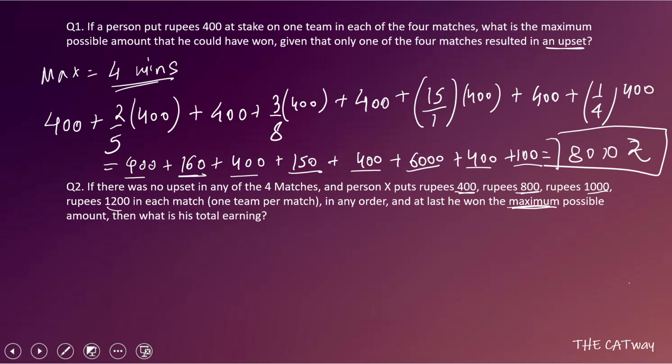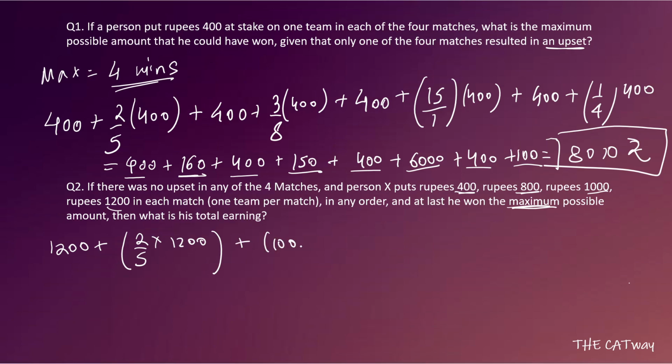Now let's calculate what is going to happen. So for the 1200 rupees on RCB, he will get first his 1200 rupees. After that, he will get 2 by 5 of 1200 rupees. Okay. After that, for MI, he will get first his 1000 rupees back. And after that, what will he get? Let's see, what was the odds? Okay, 3 by 8. So after that, he will get, sorry guys, there's no bracket here. After that, he will get 3 by 8 of 1000 rupees.